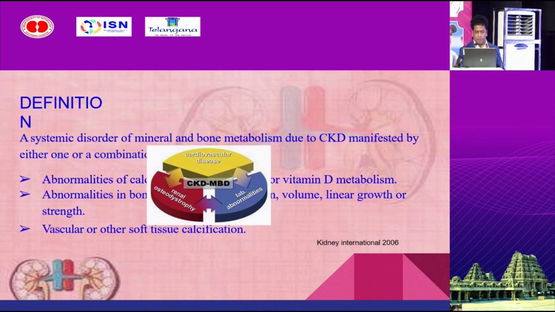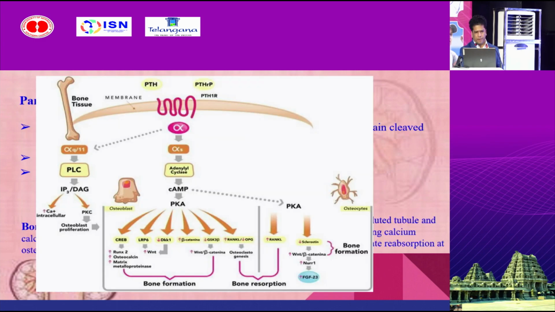physiological parameters like biochemical parameters such as vitamin D, calcium, phosphorus, and abnormalities in bone mineralization, volume, and linear growth, and extraskeletal calcification like vascular and soft tissue calcification. Either of the above or in combination constitute CKD MBD.